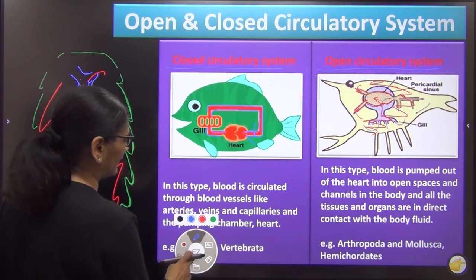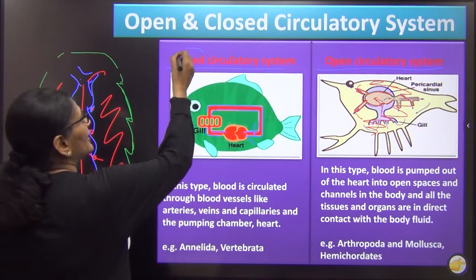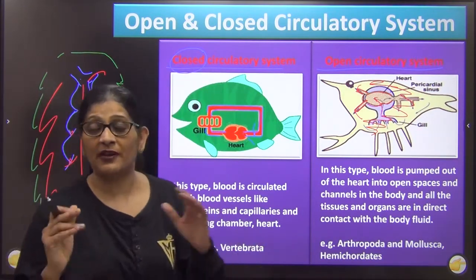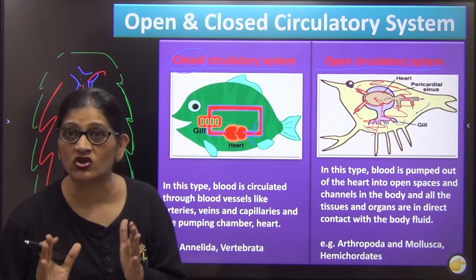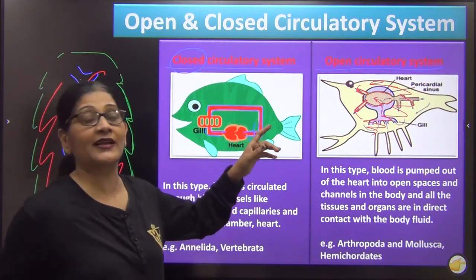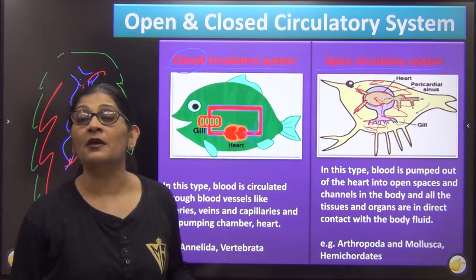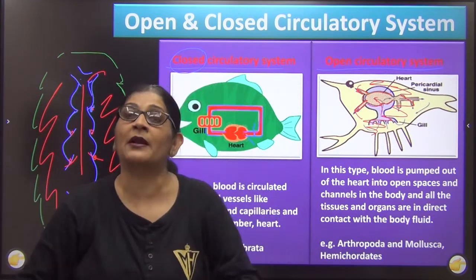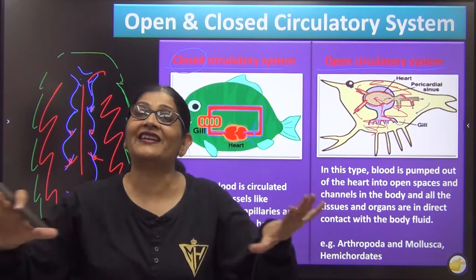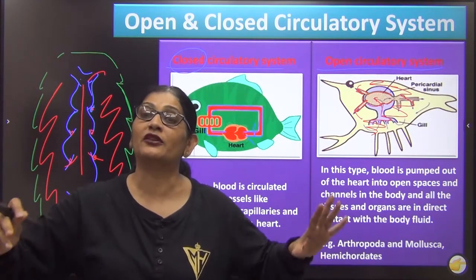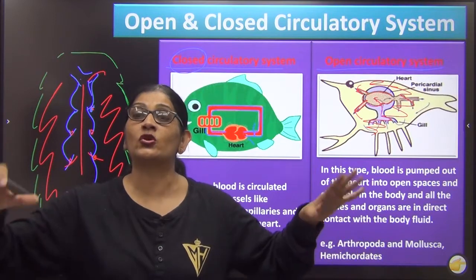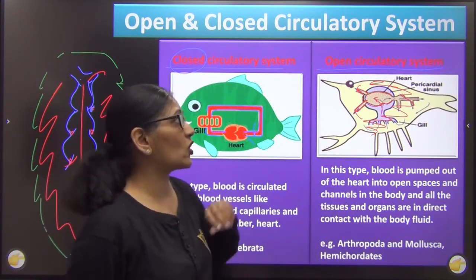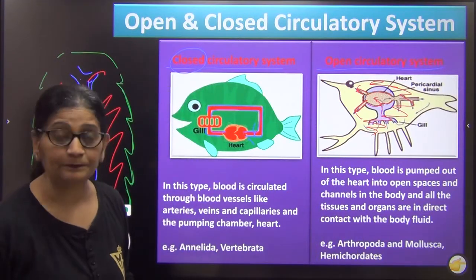Such a system is called a closed circulatory system because the blood flows through closed channels. This is your open circulatory system because here the blood vessels are abruptly broken, so the entire body is filled with blood and the organs float in the blood. This is called an open circulatory system.